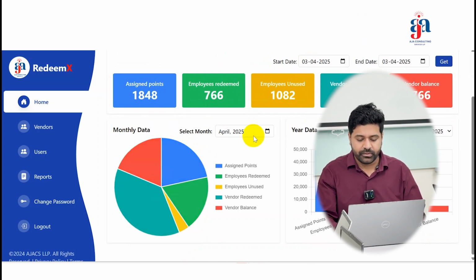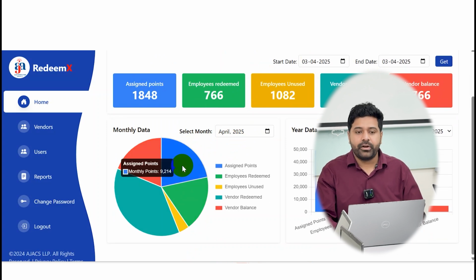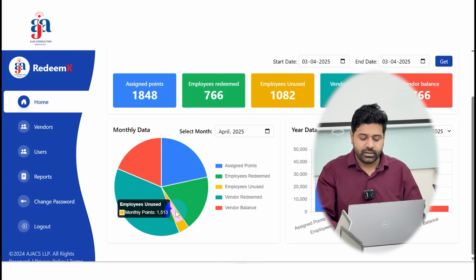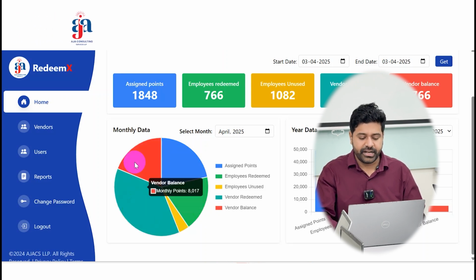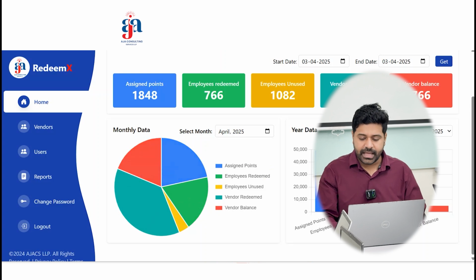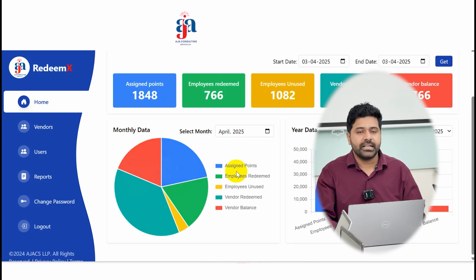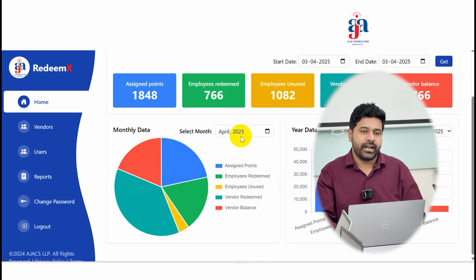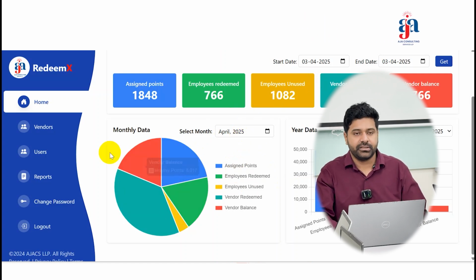On a monthly basis, in the month of April, 9,200 points were assigned to the employees, and these were the employee redeemed points, 7,799, and these are the employee unused, vendor redeemed and vendor balance. This is also yearly data, and all this data is very useful for the stakeholders at the end of the financial year, so that they will be able to grant all the finances for this application.